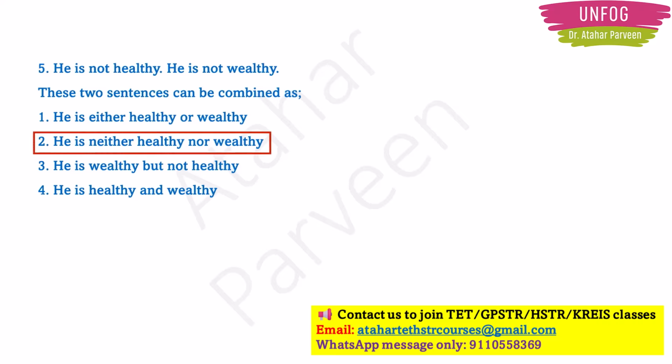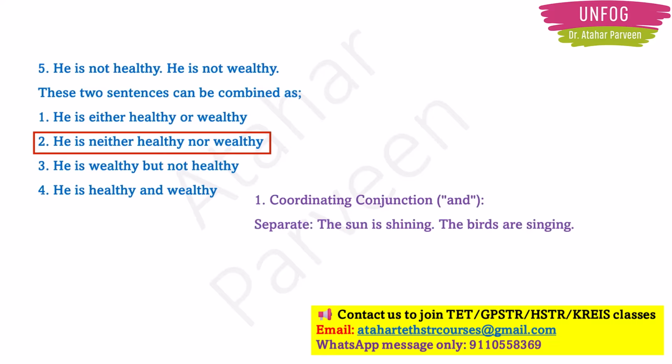Okay. So I'll give you a few more examples to explain how to combine two sentences. See, you can use coordinating conjunctions, like "and" is the example, right? So you can use "and" to combine two sentences. For example, if you have two separate sentences like these: the sun is shining, the birds are singing. Both are normal sentences, right?